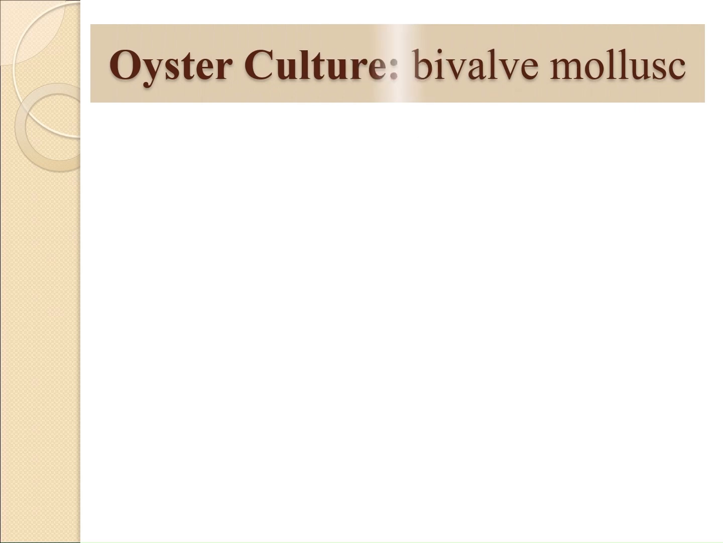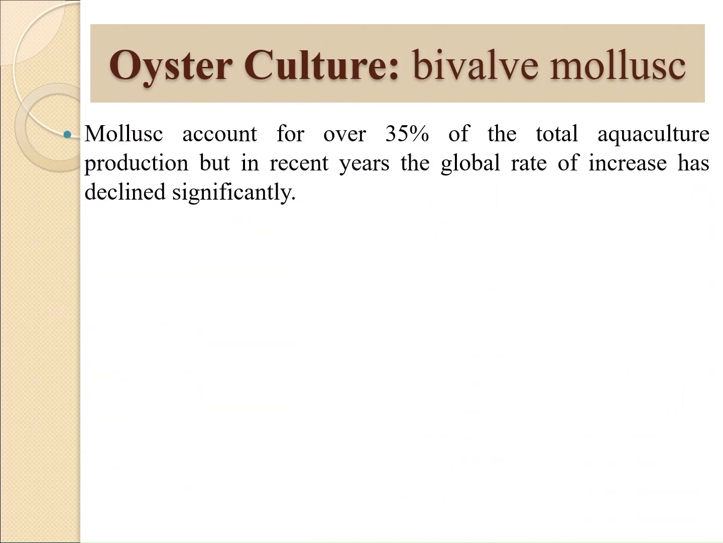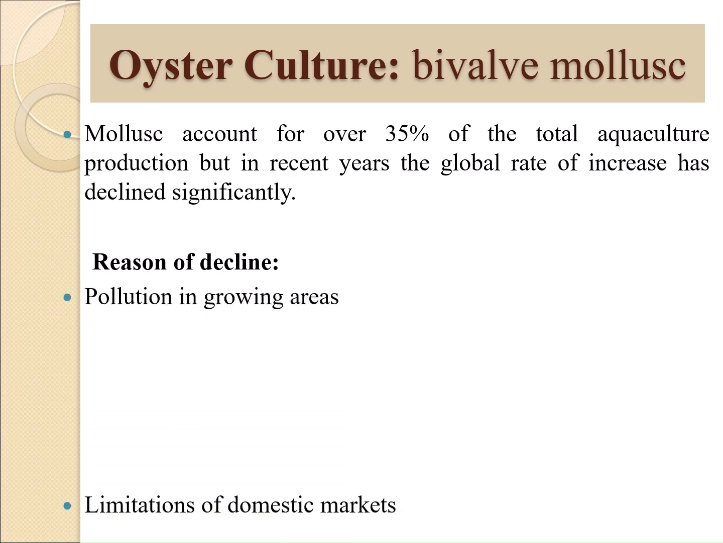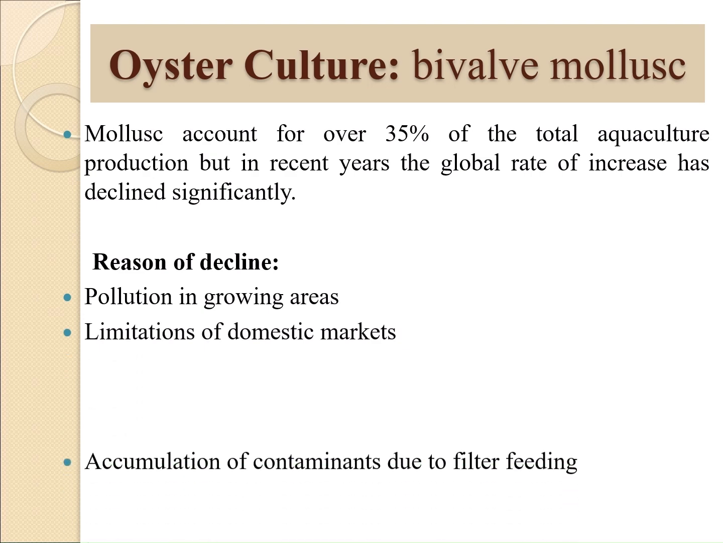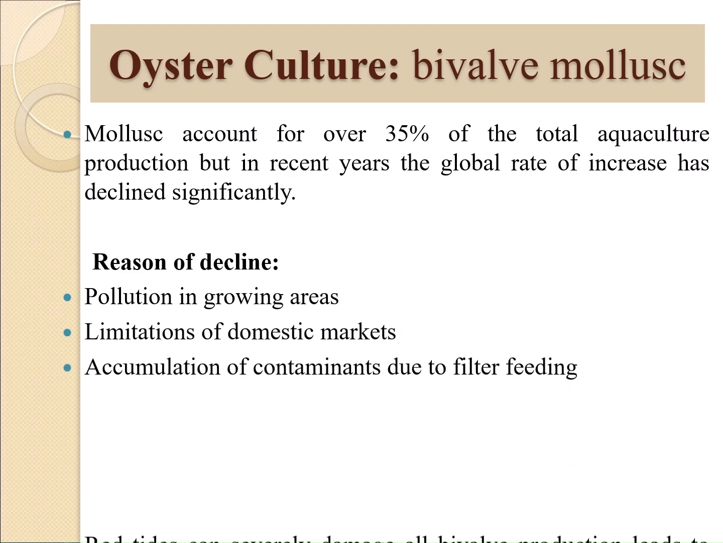This could be due to pollution in growing areas, limitations of domestic markets. Since some of the bivalves, like oysters, are eaten raw, and their filter-feeding habit can result in the accumulation of contaminants, they become first suspects in times of epidemics of human intestinal disorders. The occurrence of red tide can severely damage all bivalve production and cause considerable economic loss to the industry.